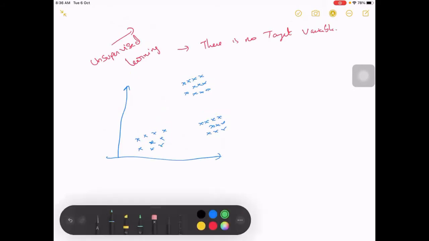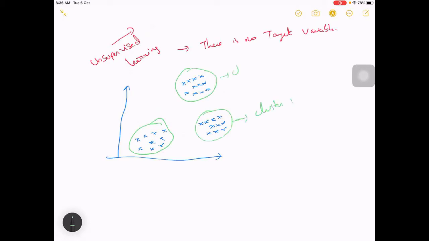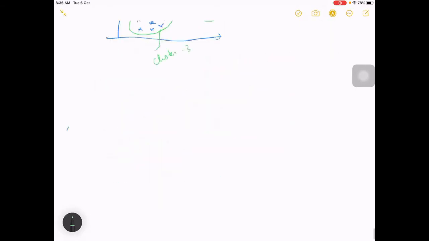So we'll be doing the same thing. This is one group, this is one group. Say this is cluster 1, cluster 2, and this will be cluster 3. Okay, so this is what we'll be doing through an algorithm with the data. That is called unsupervised learning.